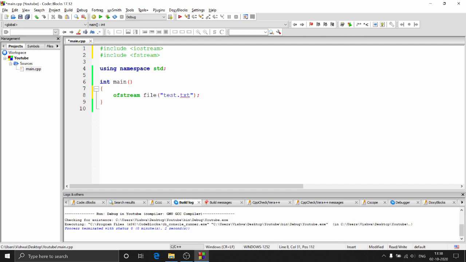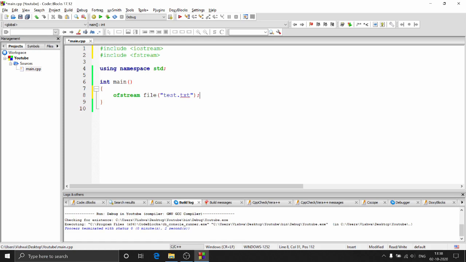Opening is nothing but, if that file exists on your hard drive, it will just load it into the RAM. So whatever changes you make to that file, everything will be affecting the original file in the hard disk, and once you close it, it will be removed from the RAM. So that's how ofstream works.